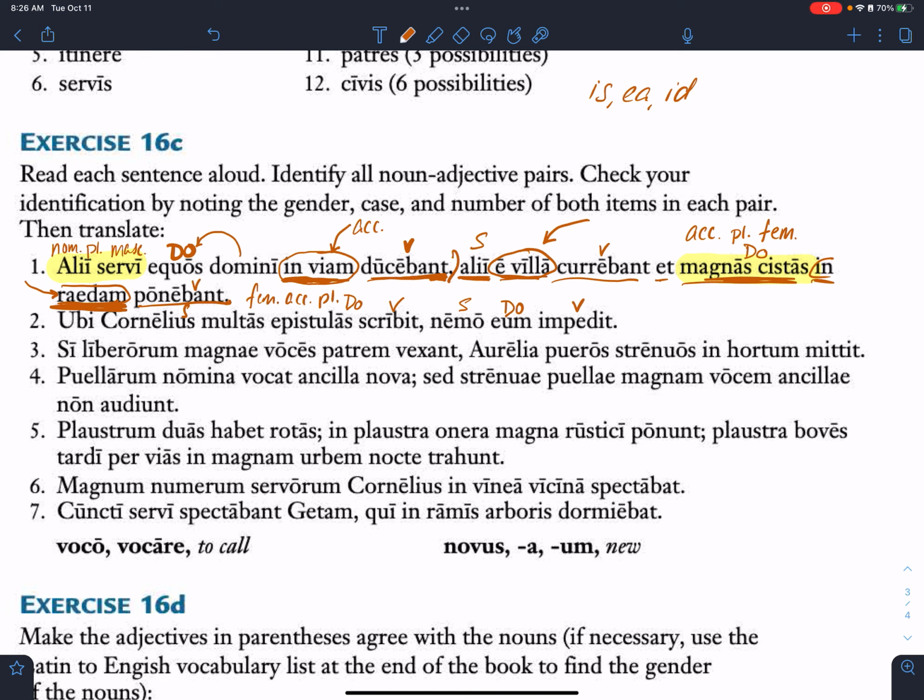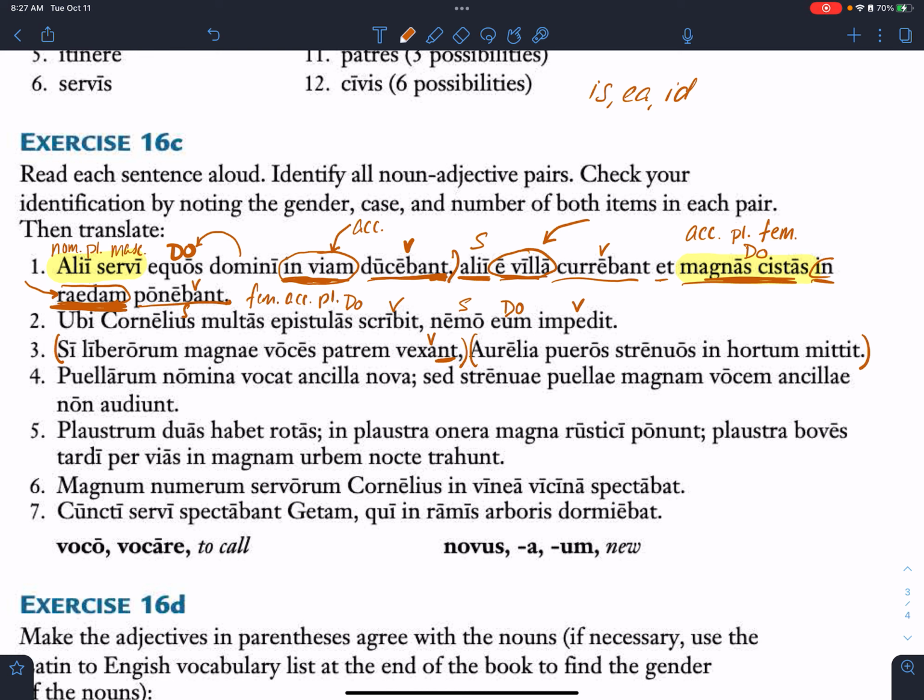Good. Okay. So here we've got 2 chunks. We've got the C clause, and we've got this second chunk here. So we'll take it chunk by chunk. All right, first things first, it's most important to find the verb, and the verb typically hangs out at the end of either the clause or the sentence. All right, so in that first chunk, what's my verb? What's my verb, Tiff? It's vexant. Good. Okay, now what am I going to ask about vexant? What am I about to ask? Singular or plural? And it's plural, so what am I about to look for?